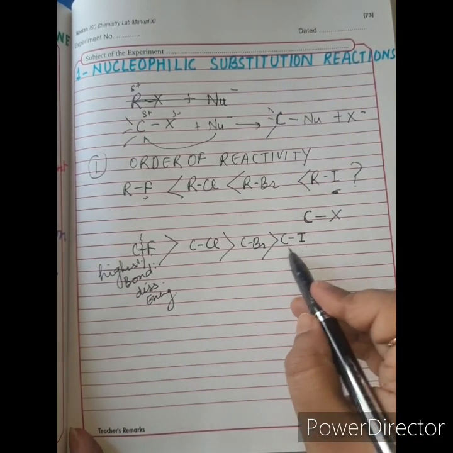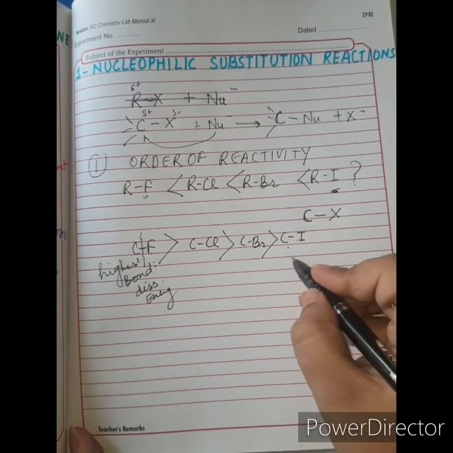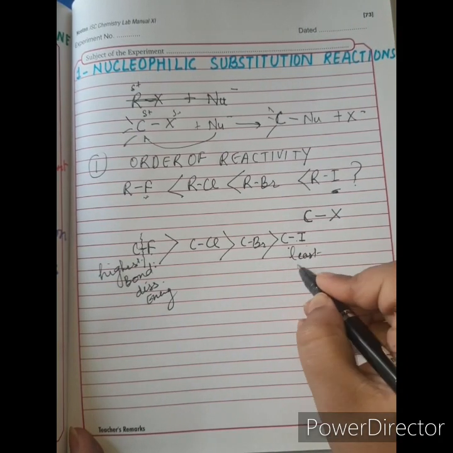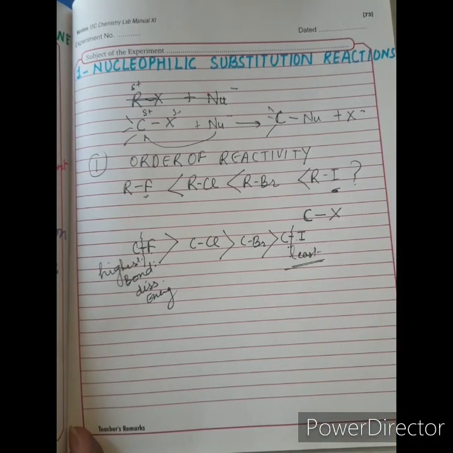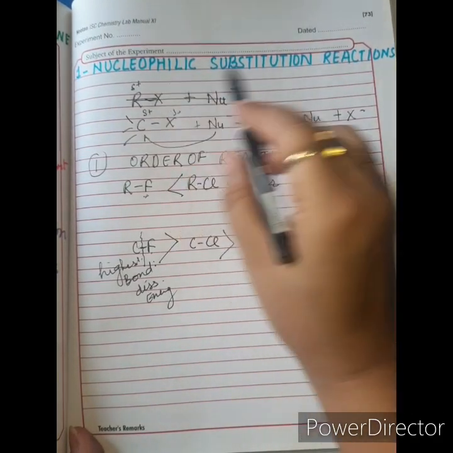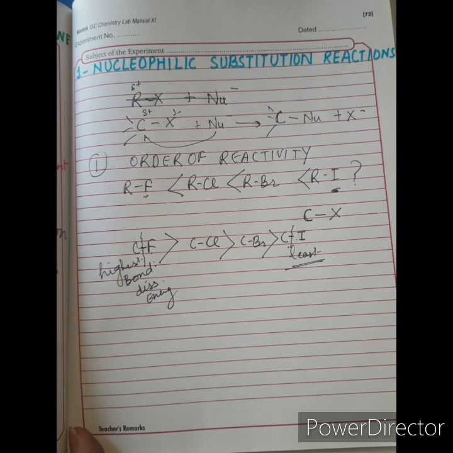However, in iodoalkanes, the bond dissociation energy is the least. Since the dissociation energy is very low, the bond gets cleaved comfortably and they undergo nucleophilic substitution reactions quickly.